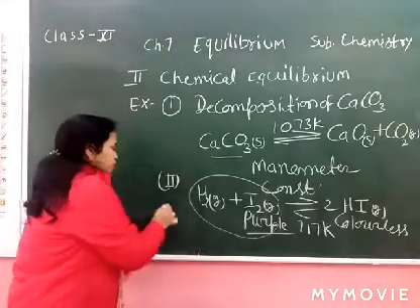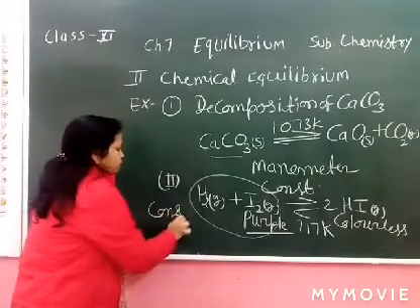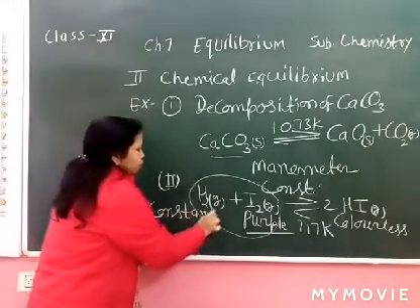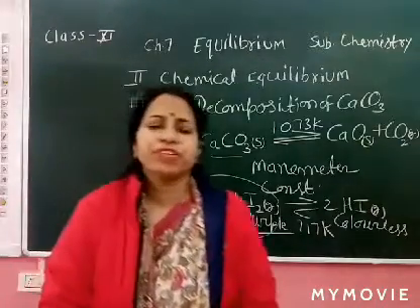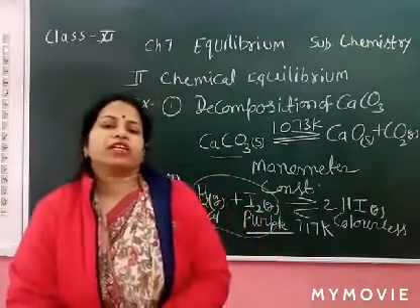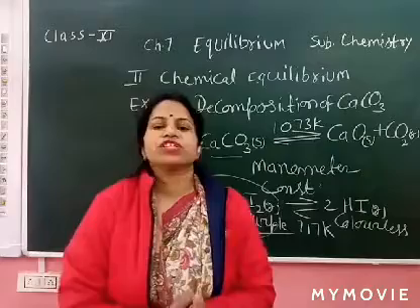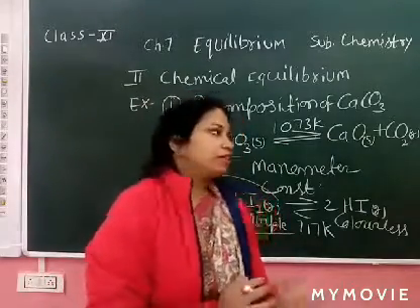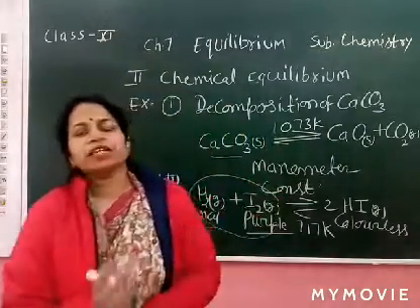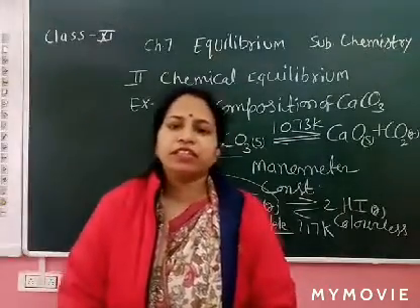So it also explains the constancy of the intensity of the color, and also explains the chemical equilibrium. Still there is reactant also present, but the reaction seems to be stopped. So these reactions explain that chemical equilibrium is attained there.